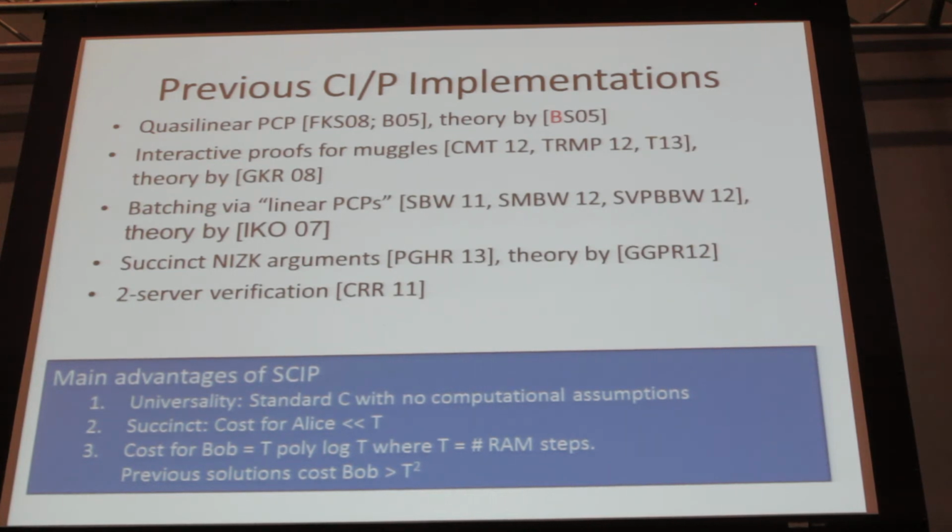Bob has to put some extra effort in order to generate the signature, but it will be close to the running time T. Polylog means T multiplied by a polynomial times the logarithm of T. If T equals something like 2 to the 32, log of T is 32, and if the polynomial is something like squared, that would be about 1,000 times the running time, times 2 to the 32. To compare, previous solutions have to run in time at least T squared, which for T equals 2 to the 32 brings it up to 2 to the 64, which is a little bit worse.